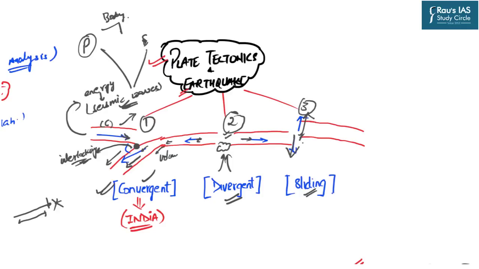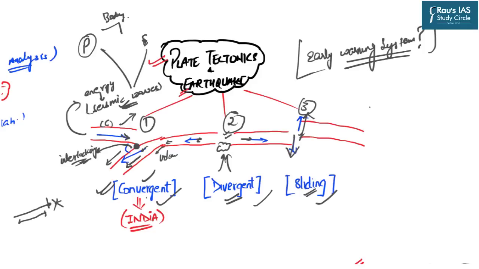Here we do not find at all the volcanoes, but earthquakes are formed on all these three boundaries, that is the convergent boundaries, divergent boundaries, as well as the slide past boundaries. And we all know that earthquakes every year at several locations lead to a huge loss of life and property. Then the question arises that why we do not have the early warning system for these earthquakes. There is a reason for it, because still we are not able to predict the earthquakes accurately.